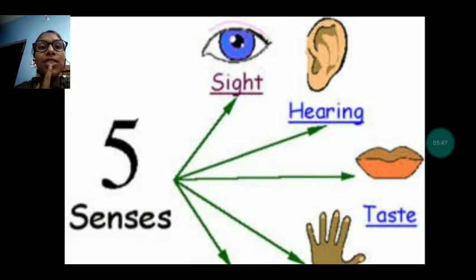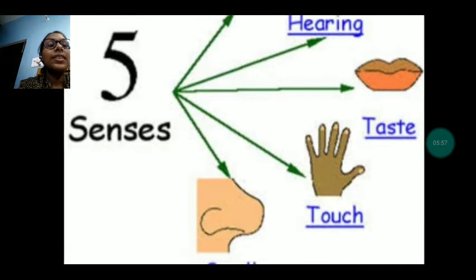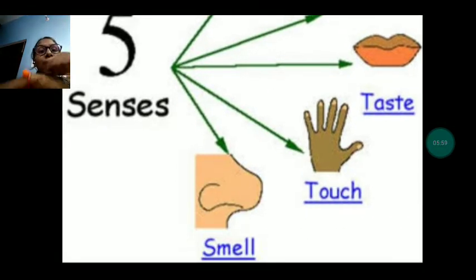Tongue. With the help of tongue we can taste that it is bitter, sweet, sour or salty. Now with the help of skin we can touch. With the touch we can feel. With the help of skin you can see I am pinching myself and I am feeling that I am pinching.